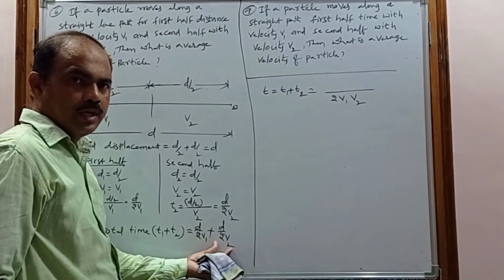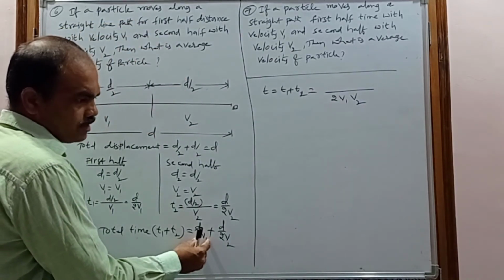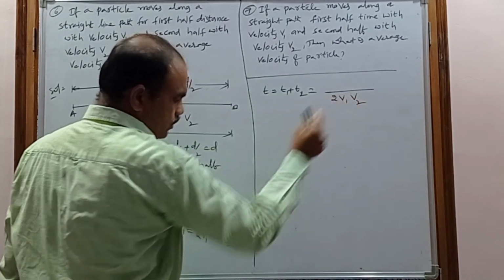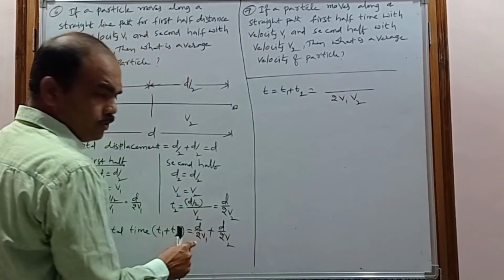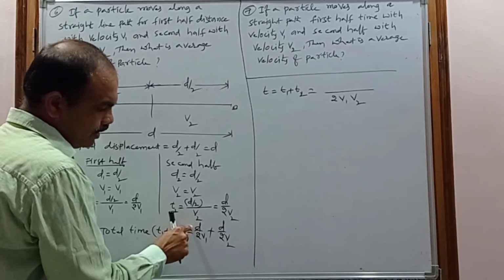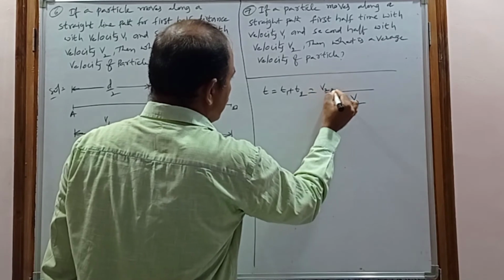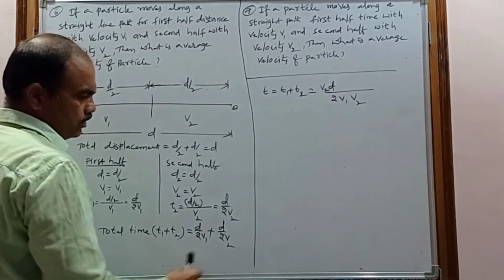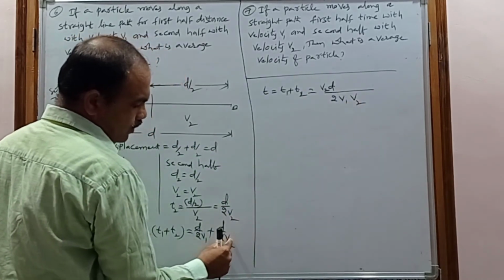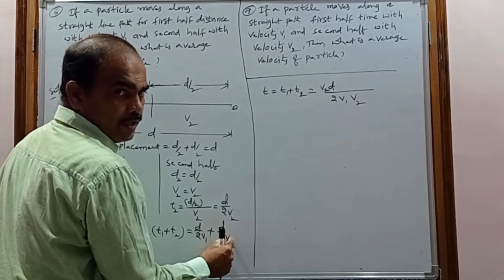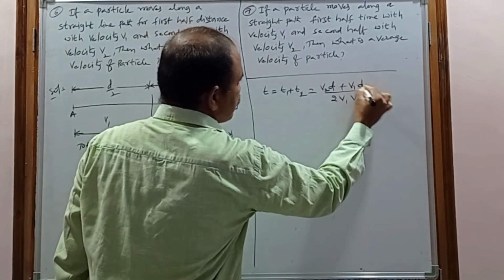The LCM of 2v1 and 2v2 comes to 2v1v2. With what value must 2v1 be multiplied to get 2v1v2? With v2, so that gives v2 times d. And with what value must 2v2 be multiplied to get 2v1v2? With v1, so that gives v1 times d.